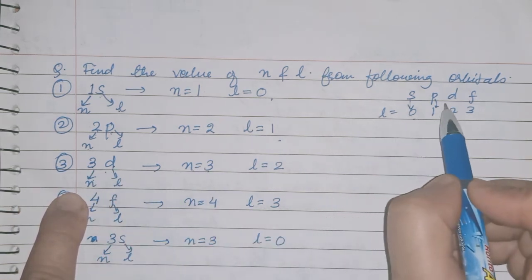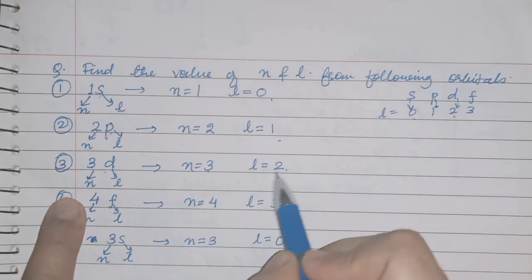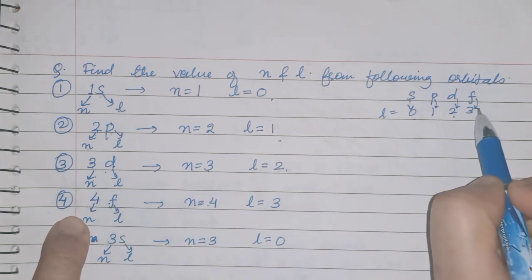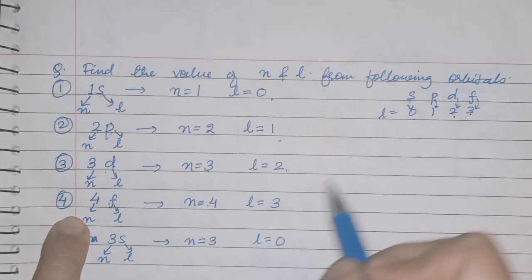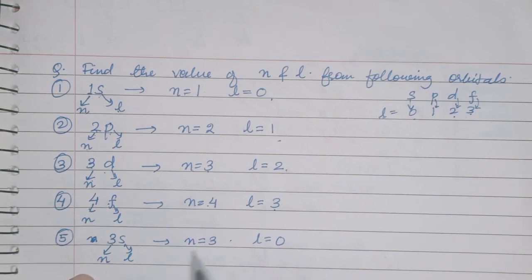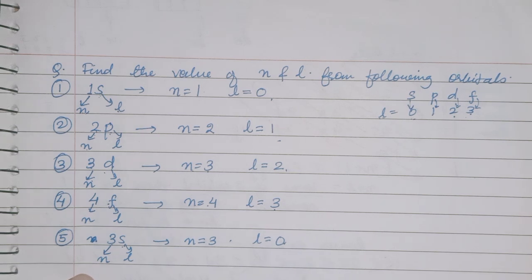D means, see here, D is 2, so L value will be 2. 4f, n is equal to 4. F, see here, F is 3, so the value of L will be 3. And again 3s is here, 3 will be n, and s, see here, s is 0, so L will be 0.